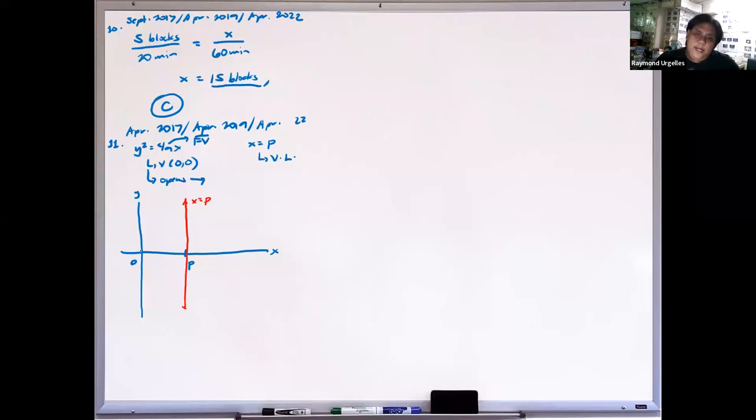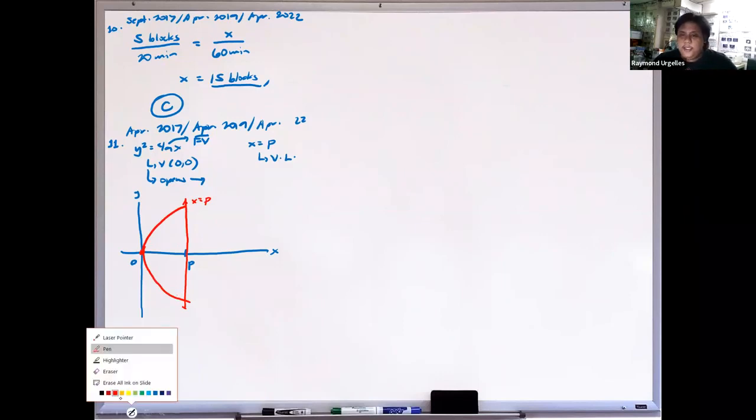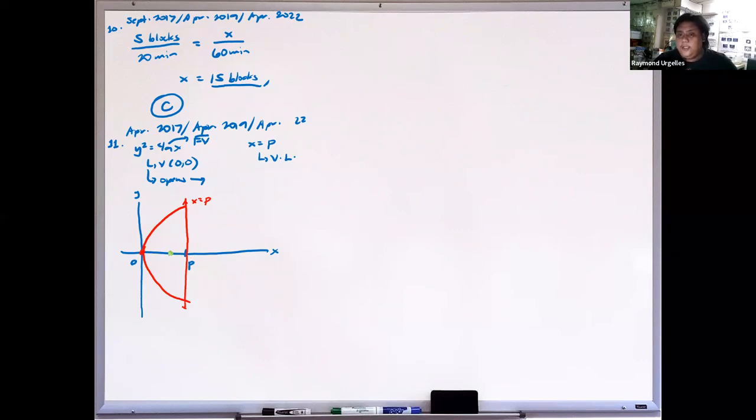And for our parabola, with vertex at the origin and opening to the right, you will get something like this. This is our area bounded by the parabola. Now, let's locate the centroid. Where is the centroid here? The centroid will be located around here. This is a parabolic segment, the whole parabola, so we know the centroid is on the axis of symmetry, which will be here.